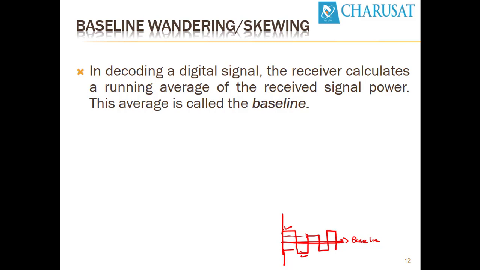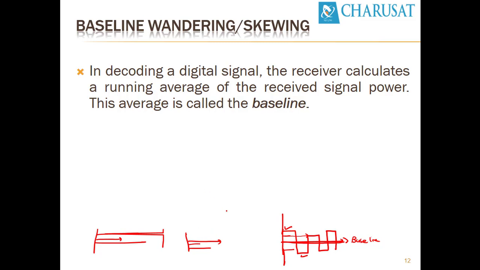So how does the receiver calculate this? The receiver takes the average of all the received signals and calculates a baseline from it. For example, if there are consecutive ones, then the baseline at the receiver side, if it takes the average of all these ones, goes in the upward direction. For all negative, if we are sending negative pulses, the baseline wandering or baseline skew goes in the downward direction.